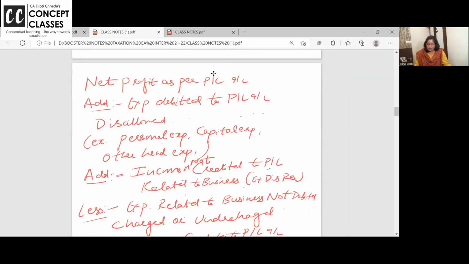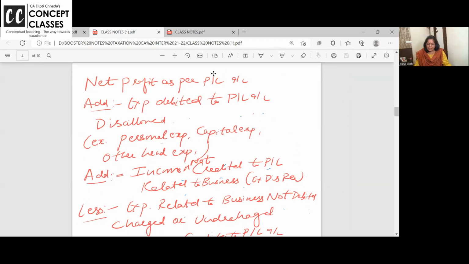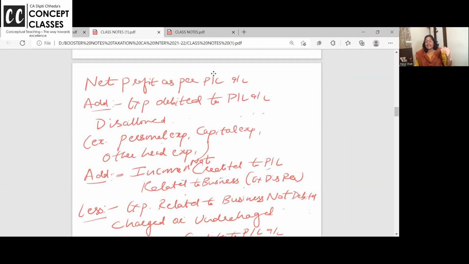Expenses debited to P&L account and disallowed, add, because the profit is increasing. Now, if income is related to business, like discount received, but you didn't take it, ma'am, now I want to take. If you take discount received on the credit side, what is the impact on the profit? Add. So what will you do? Add. Followed it, all of you.